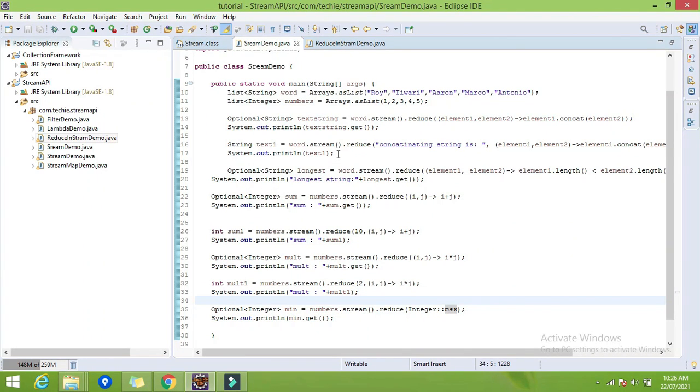So let me summarize. Reduce is nothing but the method which reduces all the elements of the stream into a single element. So that's it about the reduce method in the stream API.